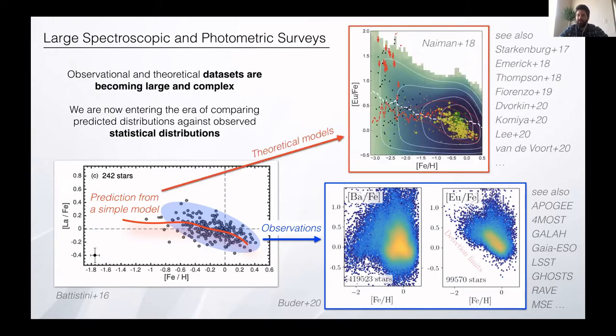The recent 3D hydrodynamic models provide so much data that they also have to show their predictions in the form of probability distribution functions. So we're not in the era where we look at lines through a cloud of points. Now we are in the era where we should compare predicted distributions against observed statistical distributions. Exactly how we do this in a consistent way is going to be quite a challenge, especially since all the surveys have different selection functions for their stars, for example.